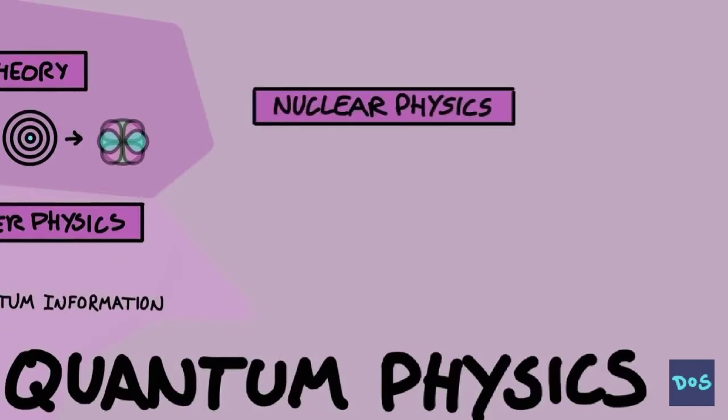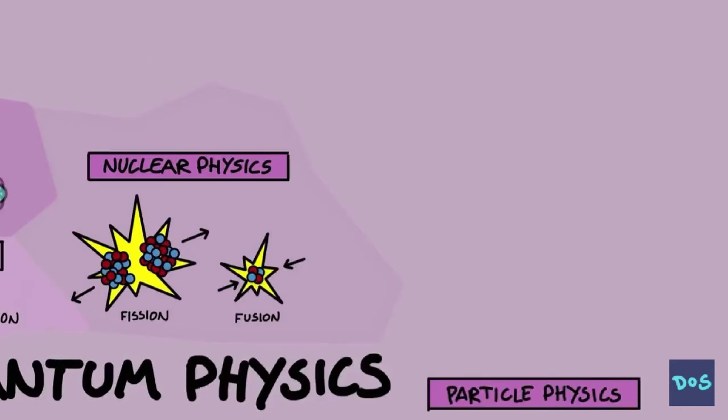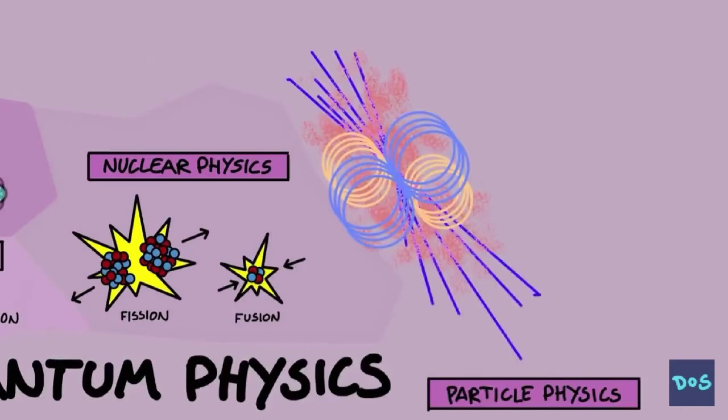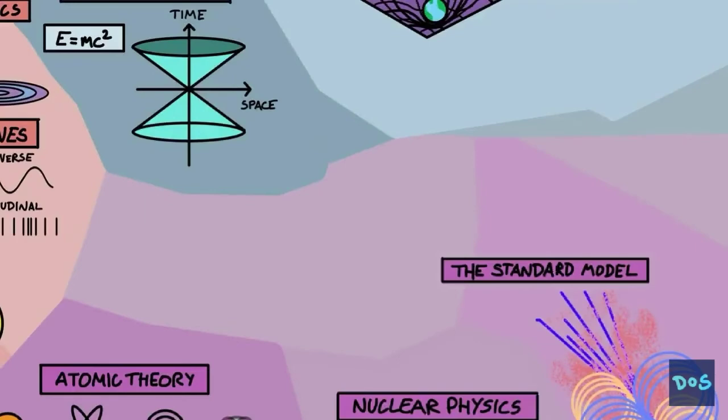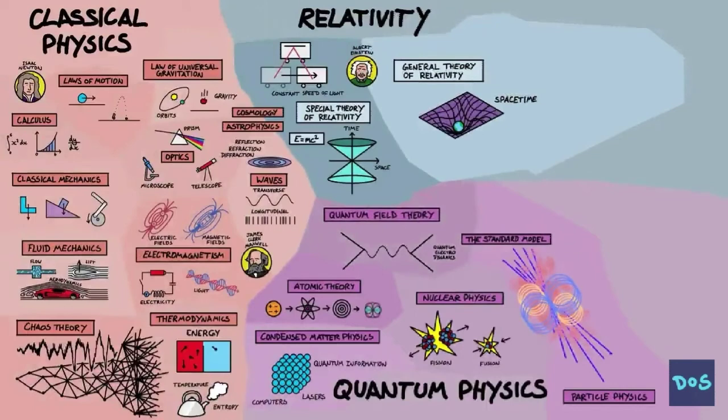Nuclear physics describes how the nucleus of atoms behaves and explains radiation, nuclear fission, the splitting of the atom used in our nuclear power plants, and nuclear fusion, which takes place in the sun, and which we have yet to harness here on Earth. Particle physics probes even deeper to find the fundamental subatomic particles that everything is made of, which are described in the standard model of particle physics. Quantum field theory is the next chapter of quantum physics and combines it with the special theory of relativity, and is the best description of the universe we have.